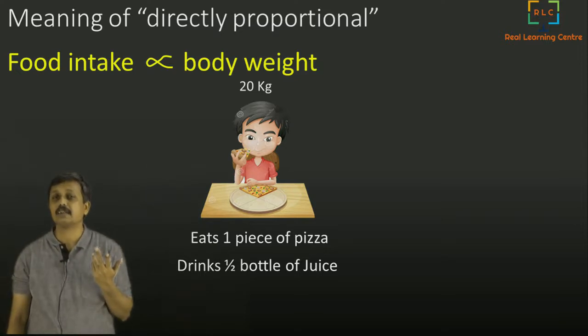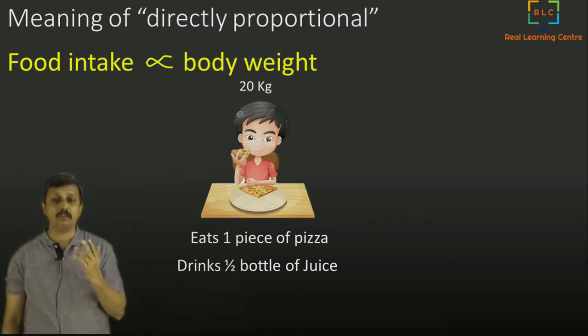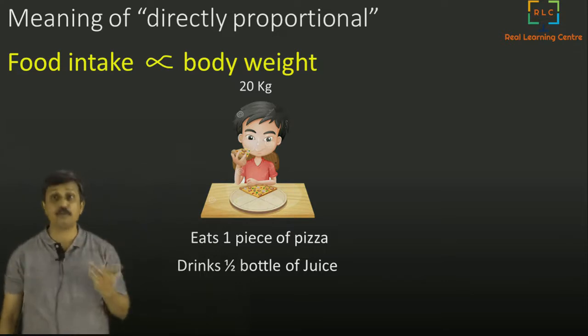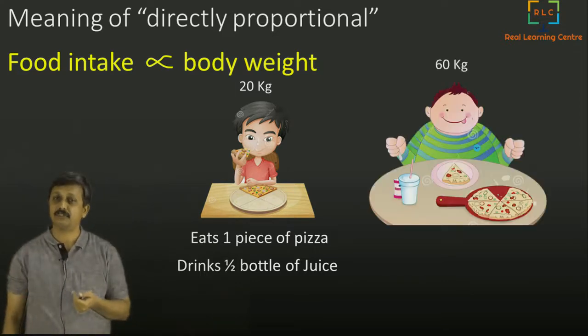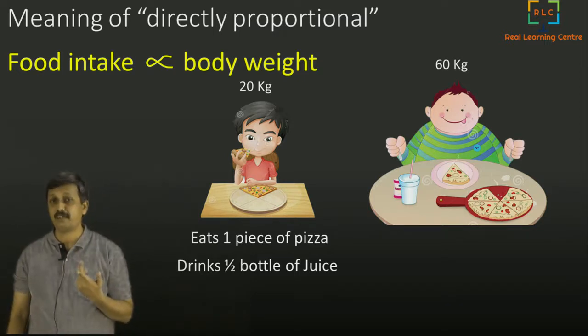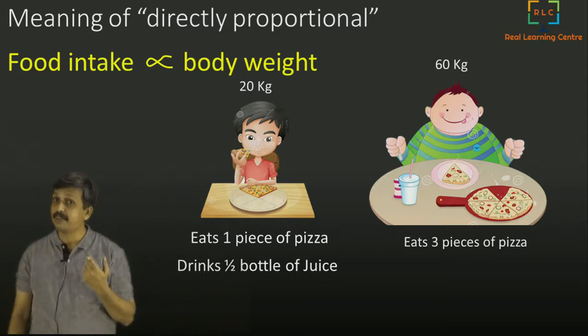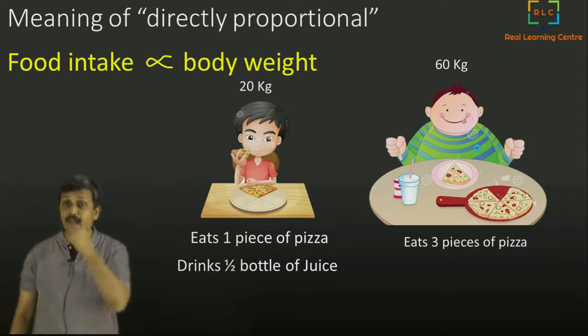That is intake. So now, if this boy grows up or becomes big, or you find another boy who is bigger, and his weight is 60 kgs. Now, if food intake is proportional to the body weight, the question basically is, how many pieces of pizza will he eat now? He will eat 3 pieces of pizza. Can you tell me why?